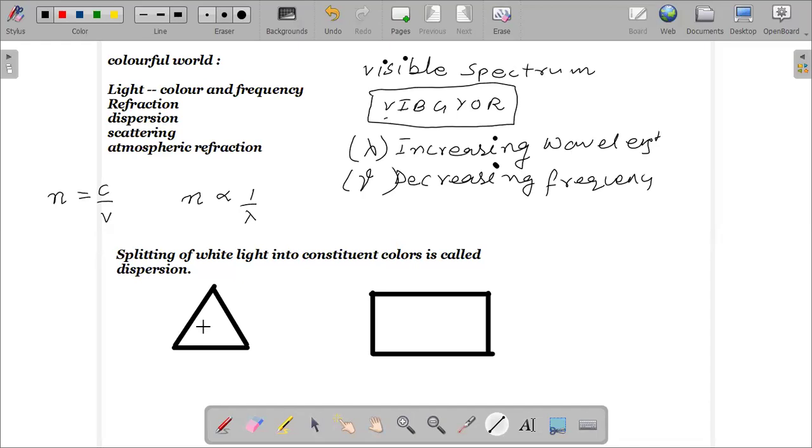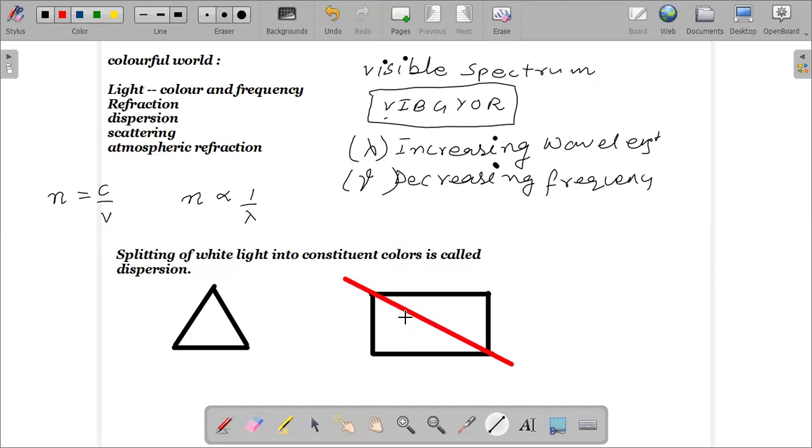So now you must be thinking what is the reason, what effect will it bring about when it is parallel or not? Okay. So see, if you cut a glass slab into two halves diagonally, this glass slab turns out to be two prisms.